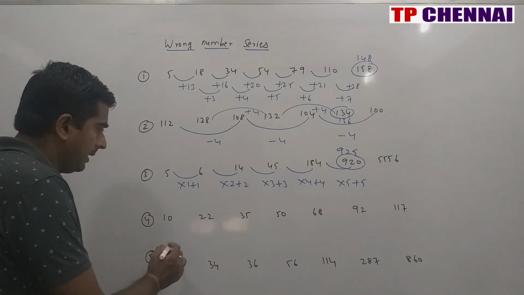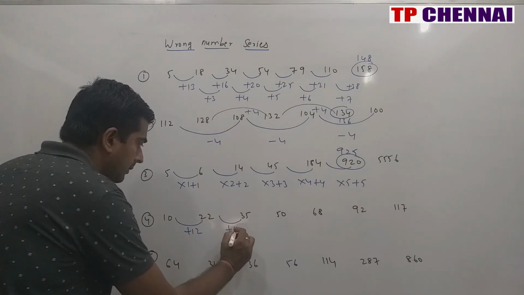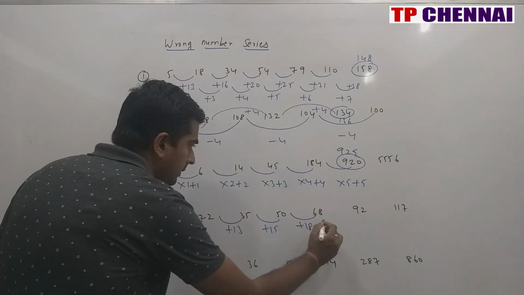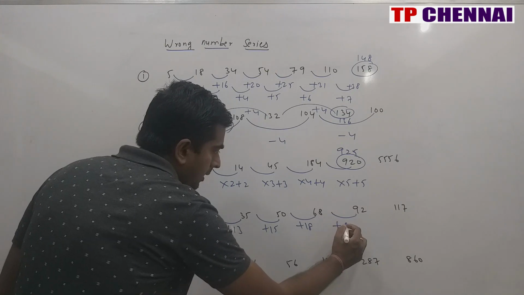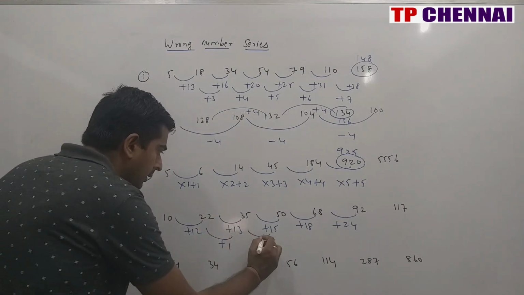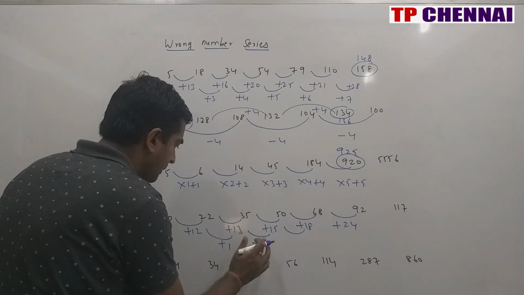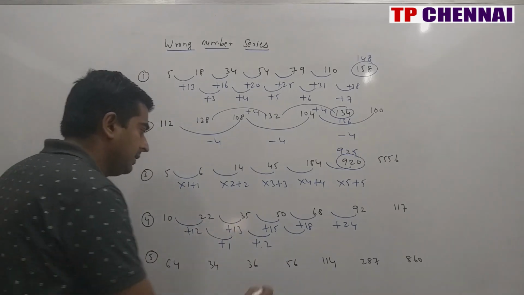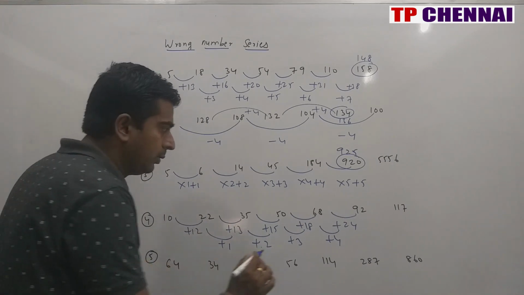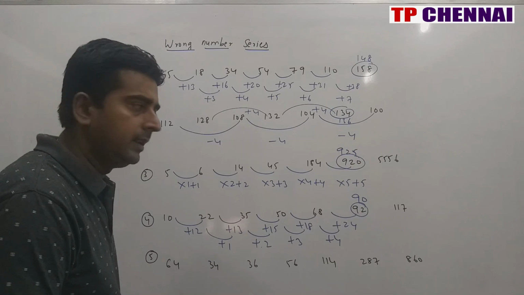Then fourth one, 10, 22, 35, 50, 68, 92, 117. Again, when you see the pattern here, how much difference is there? This is plus 12, this is plus 13, this is plus 15, this is plus 18, and this is how much? Plus 24. Second difference is plus 1, plus 2, plus 3, plus 4. 18 plus 4 is 22. So when you add 22 here, it is 90. So my wrong number is nothing but 92.